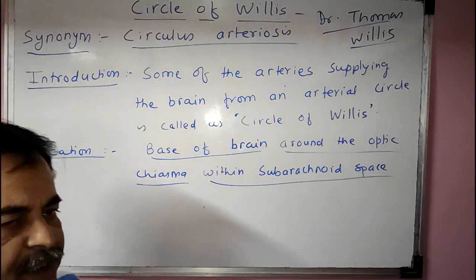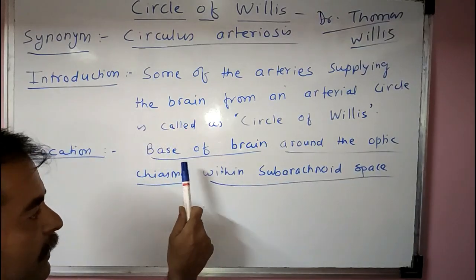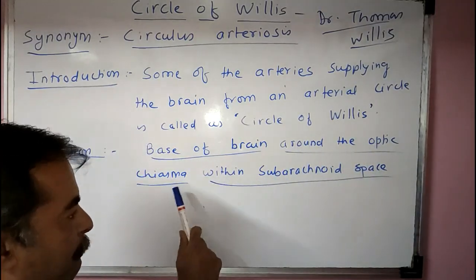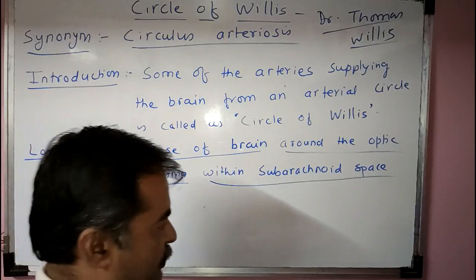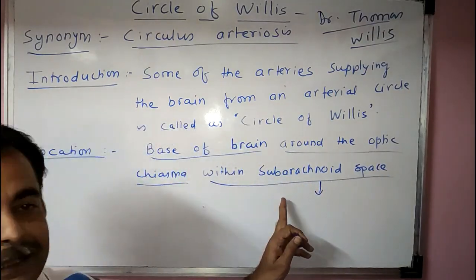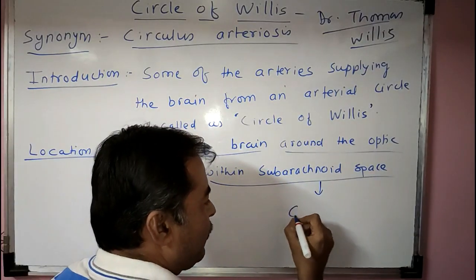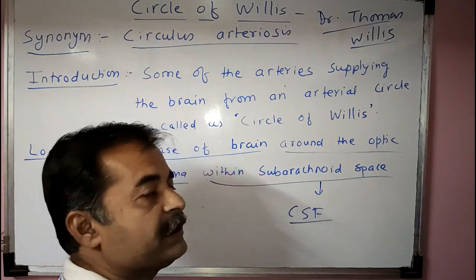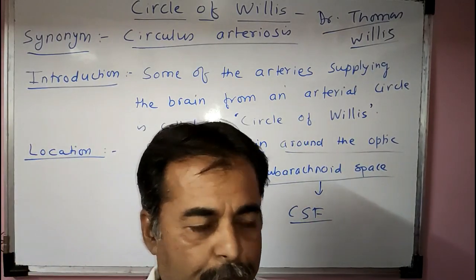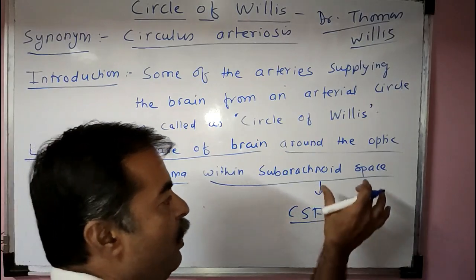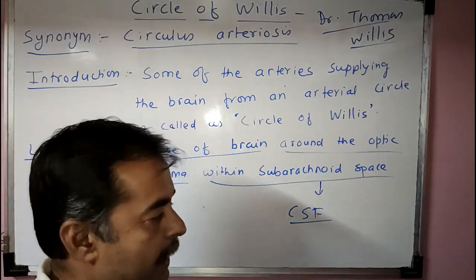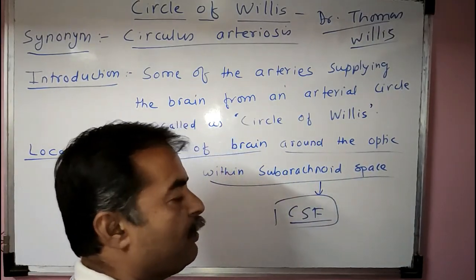So the circle of Willis is located on the base of the brain around the optic chiasma within the subarachnoid space. As we had seen, the subarachnoid space is full of CSF, cerebrospinal fluid. And we have a special video for CSF.